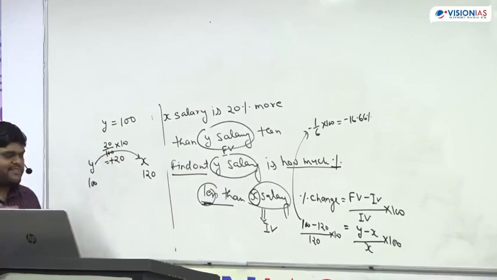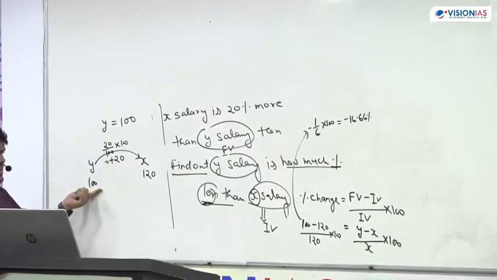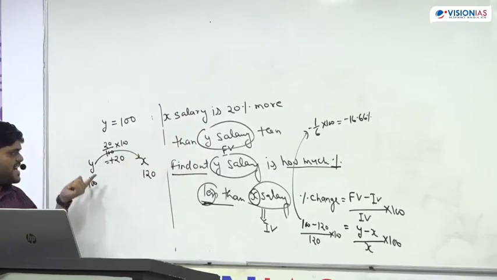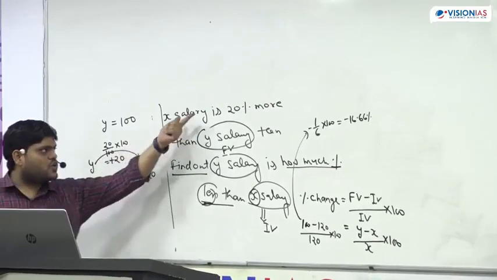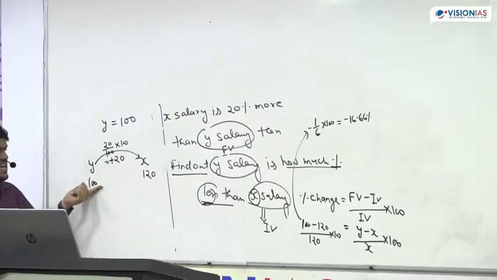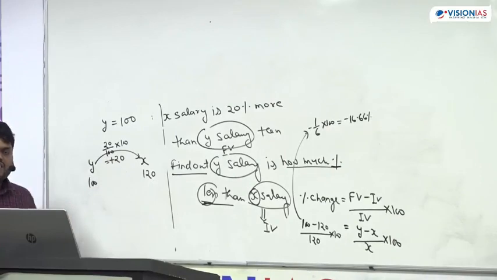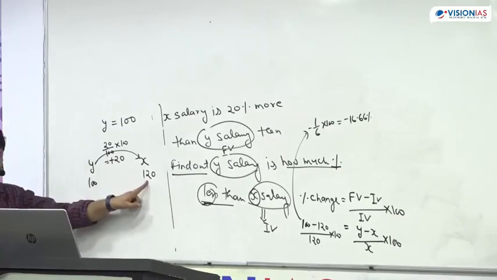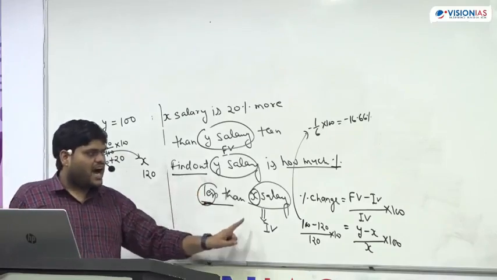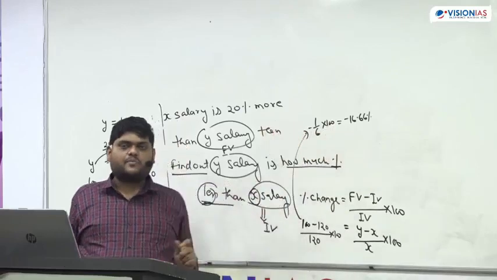And why have I taken 100 and 120? You can take any value. I have taken only 100; 120 is coming according to the question. The question says that X salary is 20% more than Y salary. That means whatever is the Y salary, I will add 20% to that, and that is equal to X salary. So this becomes 120, this becomes 100, and according to the question, I have taken percent of change and found the answer 16.66.